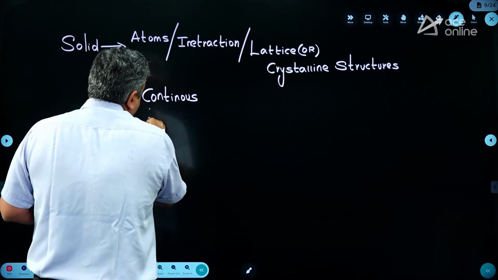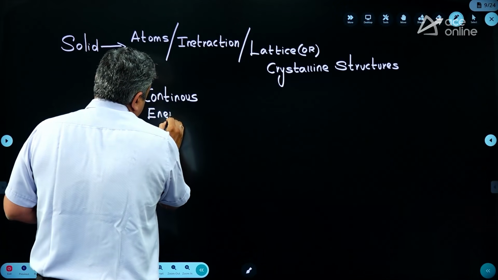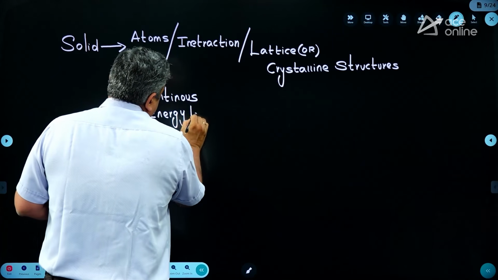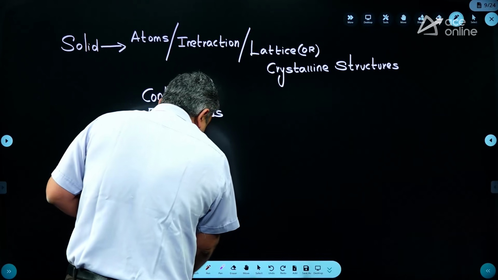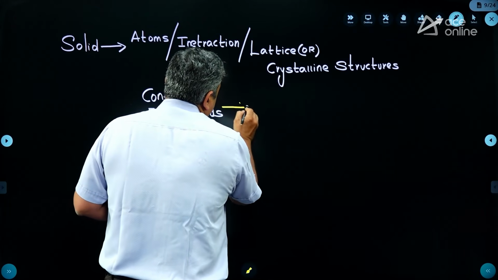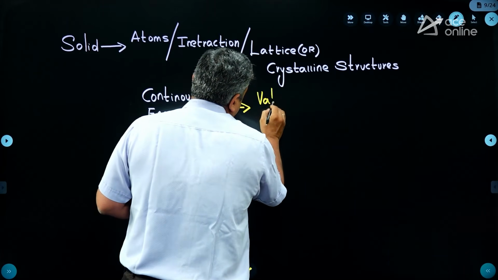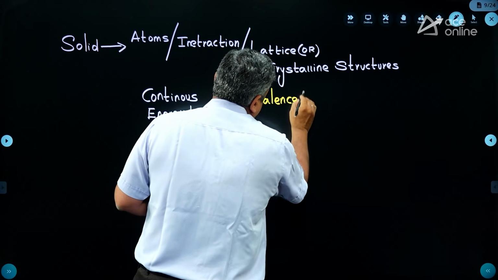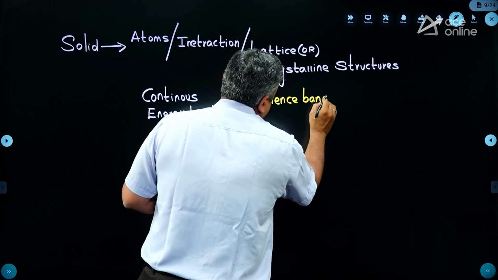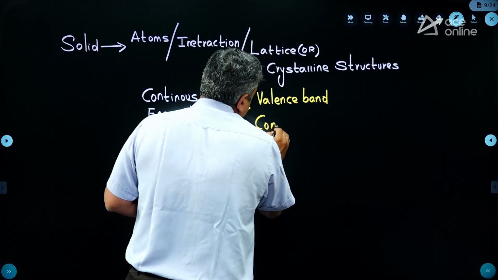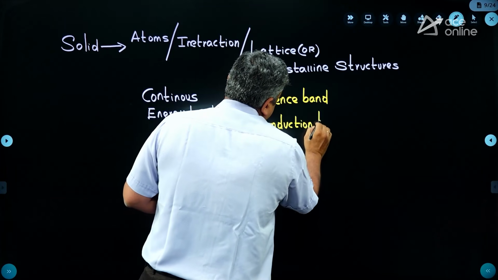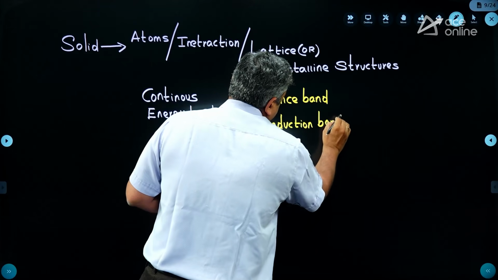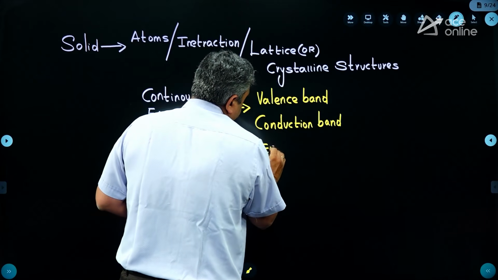So this is all a process. I am just referring to the names in a broader way. So when they form continuous energy bands, what are the continuous energy bands they have? You will have valence band and you will have conduction band and then you will have energy gap, the gap that is there between these two bands.